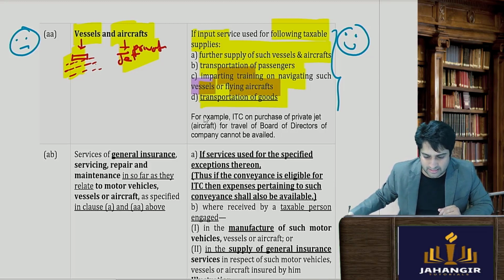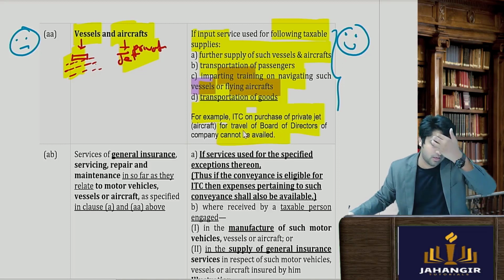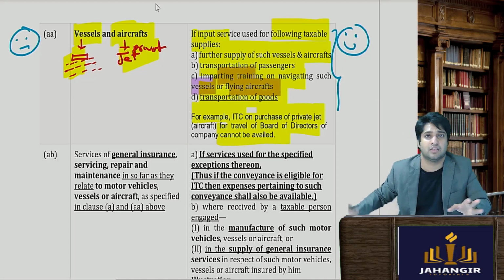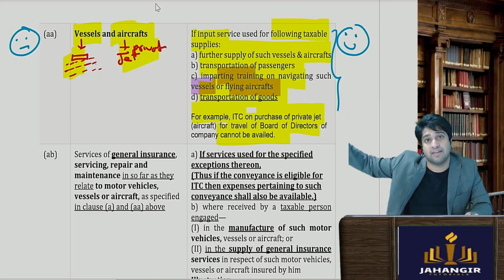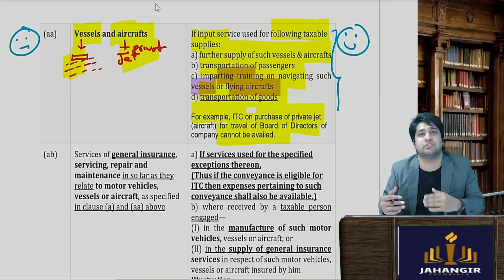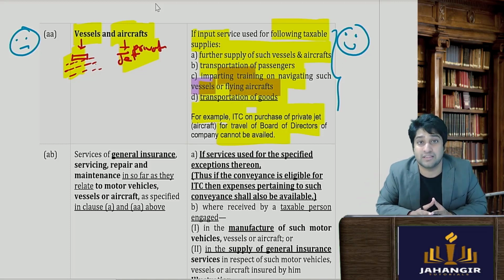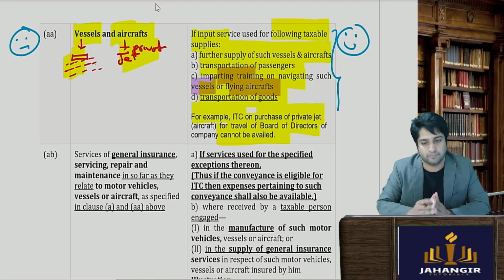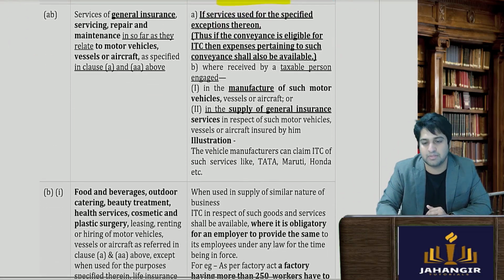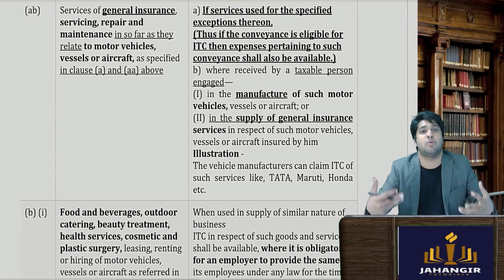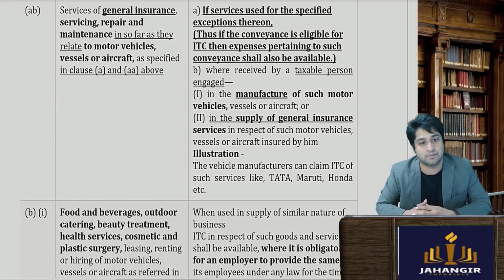Okay, so we've taken an example: ITC on the purchase of a private jet for the travel of its board of directors cannot be allowed. Now ITC is Indian Tobacco Company. It is in the manufacture of cigarettes. Now that is buying a private jet in the name of the company. So ITC of such kind of goods, which we don't feel is directly connected with the business, is disallowed, because they somewhere feel that it is mainly for the board of directors and it is a snob appeal or a status symbol.